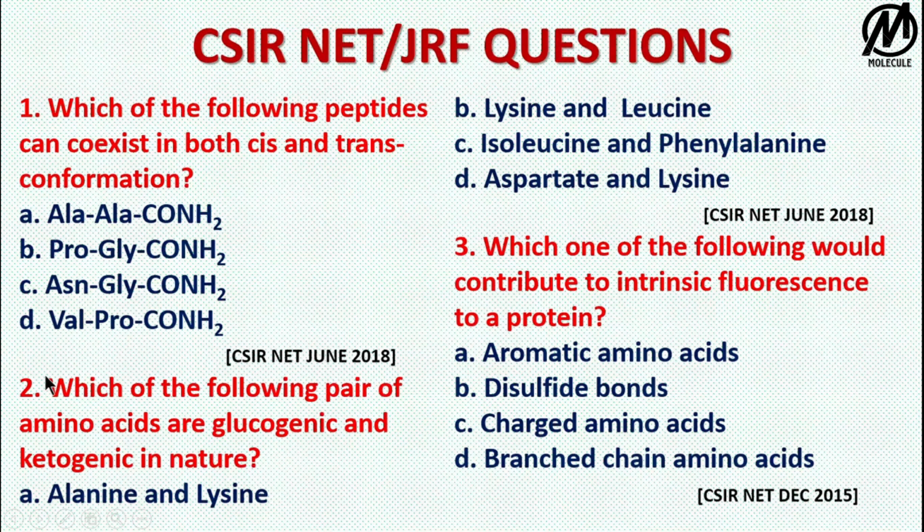Now the second question that I have shown in the slide is, which of the following pair of amino acids are glucogenic and ketogenic in nature? You can see that isoleucine and phenylalanine will be the right answer because that has been shown in the slide. Which one of the following would contribute to intrinsic fluorescence of a protein? This is unarguably option A, aromatic amino acid, because I have already discussed that.